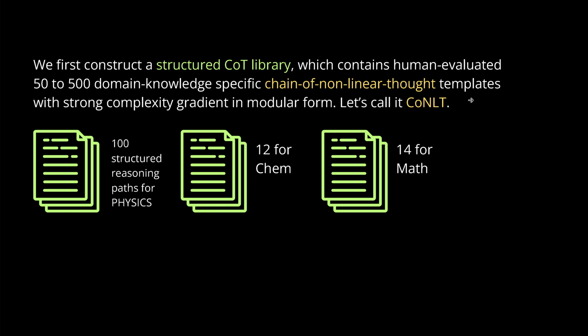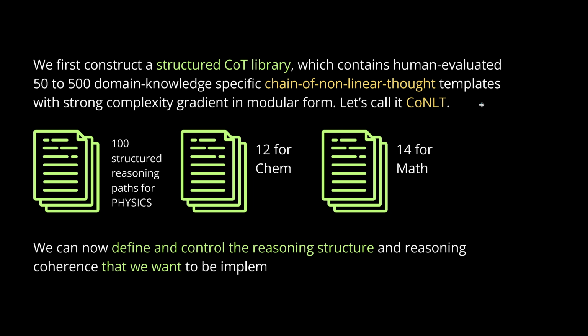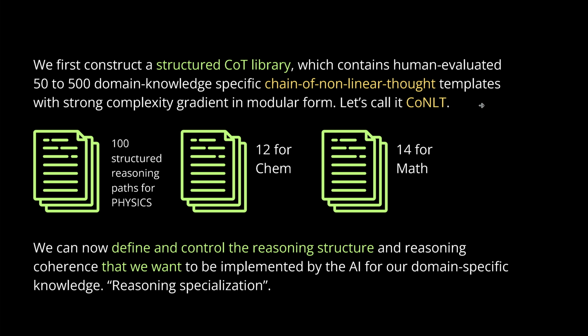Beautiful. So since now I can define it and I can control the reasoning structure of our LLM and the reasoning coherence with a gradient of complexity, this is now a challenging topic. But this is exactly what we want to be implemented by the AI in the AI thinking process on our domain-specific knowledge.